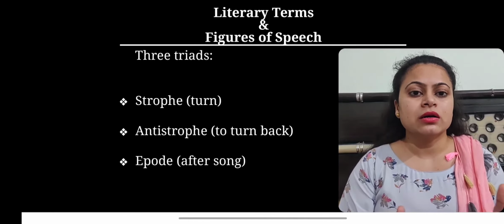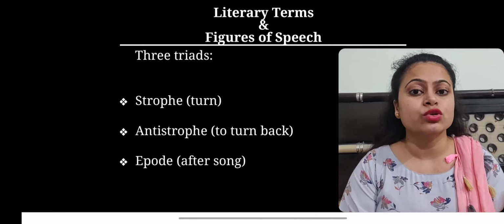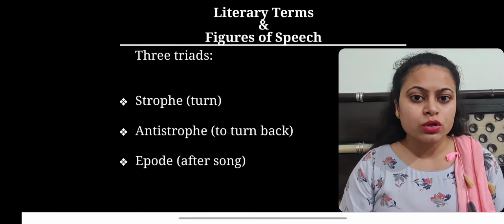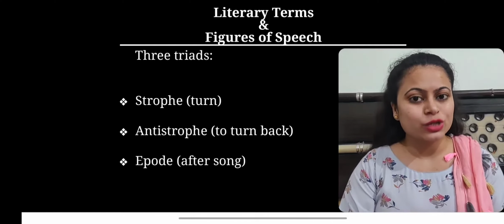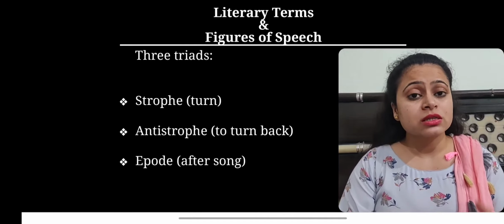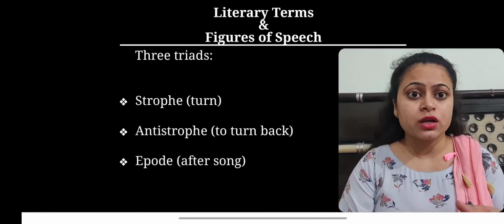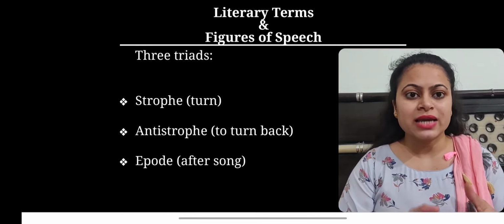At this point, all the groups of singers, the chorus, come together at the center of the stage and deliver this final stanza. So this is the structure of the Pindaric ode, which is divided into three triads: strophe, antistrophe and epode.